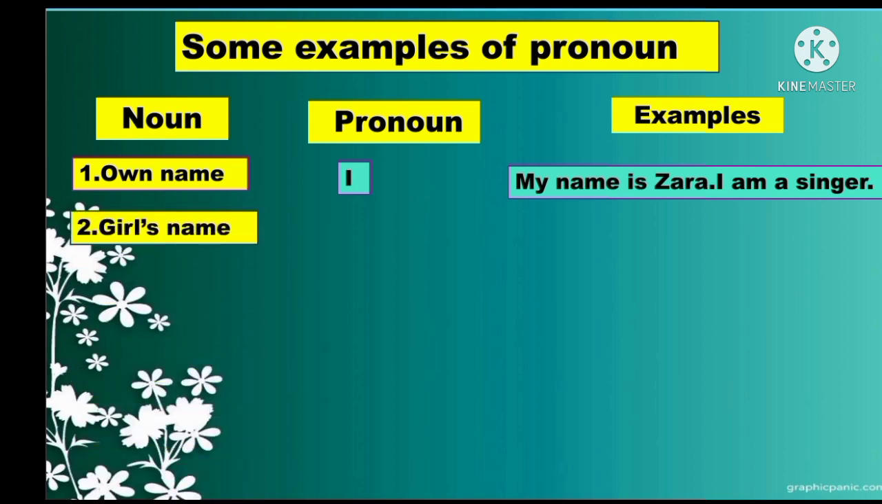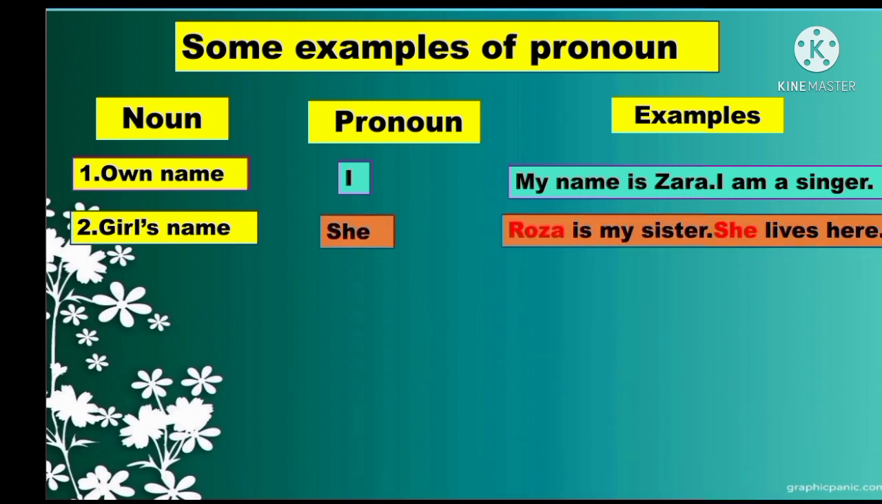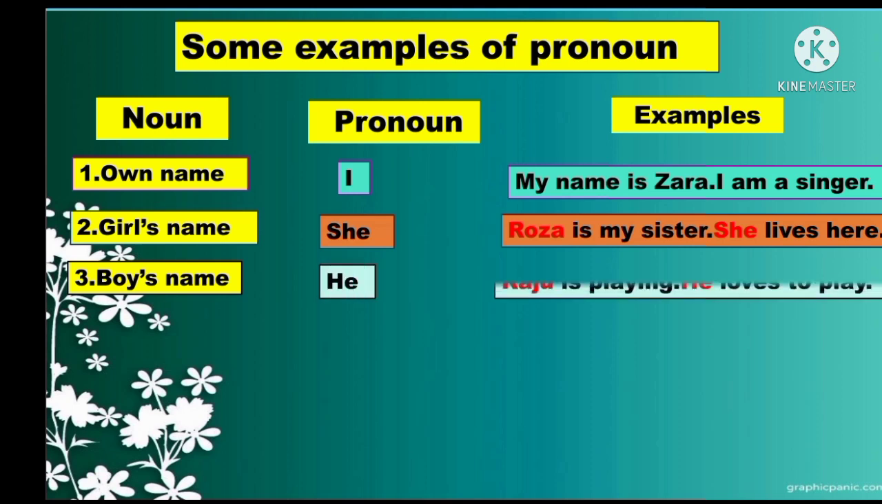Now the next example, girl's name. That time we'll use what? Yes, she. Now the example, Rosa is my sister. She lives here. Now number 3, boy's name. Yes, instead of boy's name, we will use here he. Now the example, Raju is playing. So he loves to me because Raju is a boy.